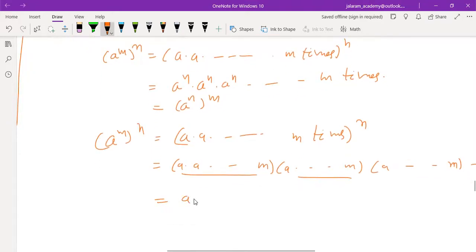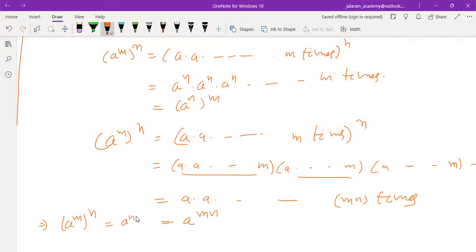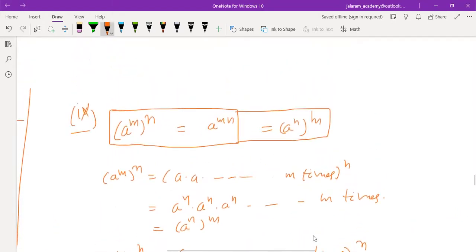If we multiply, there will be a into a mn times. So we can say it is equal to a^(mn). Is that clear to you? So always remember (a^m)^n is equal to (a^n)^m equals a^(mn). So this is the ninth property. Write this also.